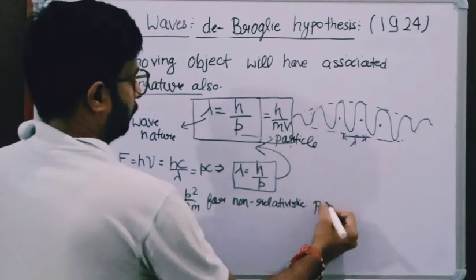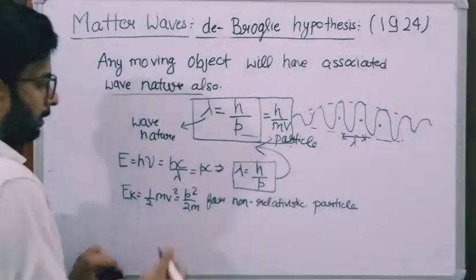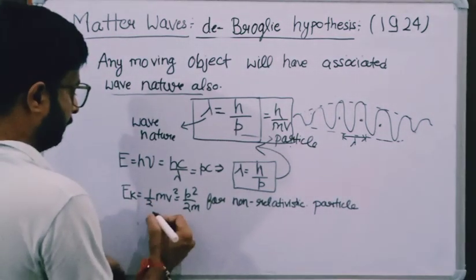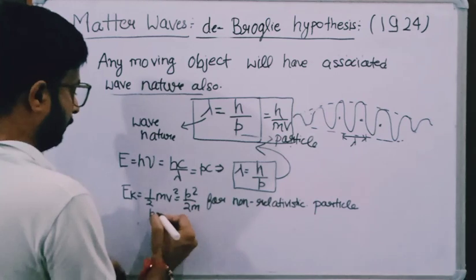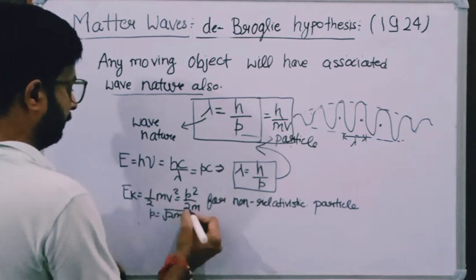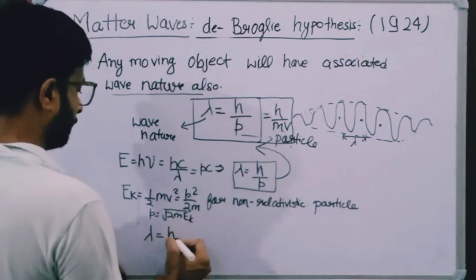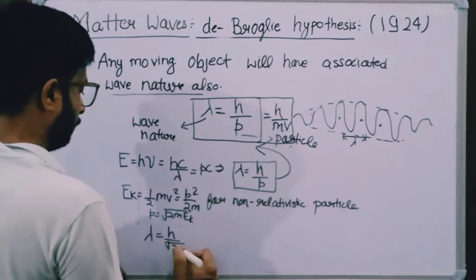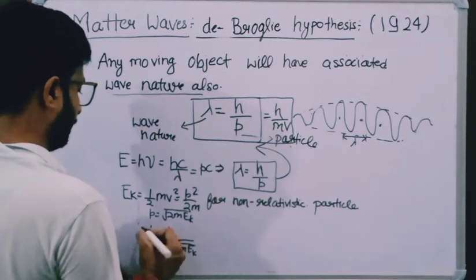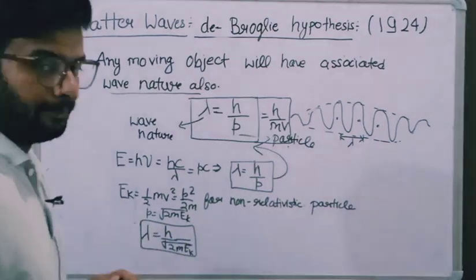Okay, so when Ek is equal to p squared upon 2m, from here we can write p is equal to square root of 2m Ek, where Ek is the kinetic energy. Then the relation will be lambda is equal to h upon square root of 2m Ek, in terms of the kinetic energy of that particle. This will be the de Broglie relation.